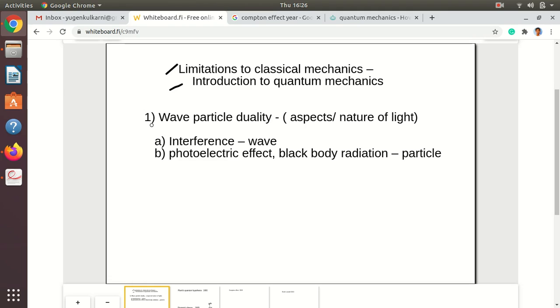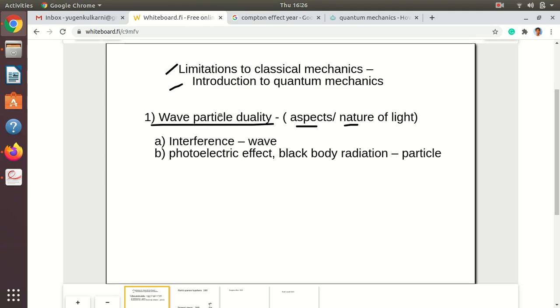So first of all, we have studied wave particle duality. In this, wave and particle are two aspects or natures of light. We can call it either wave aspect or wave nature, and similarly, particle aspect or particle nature. So we have seen this.